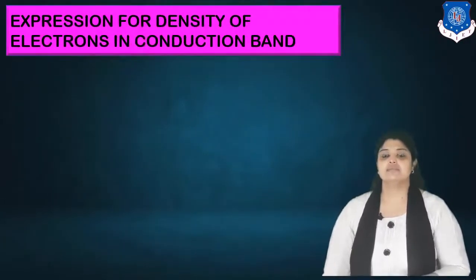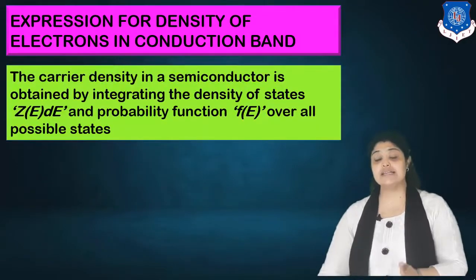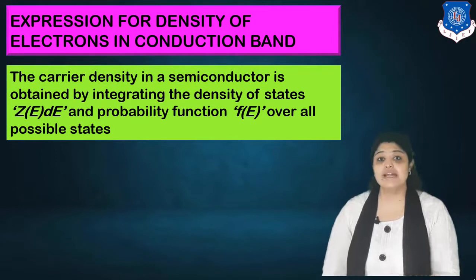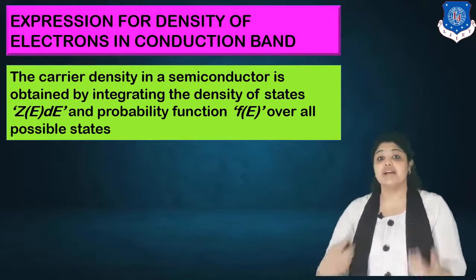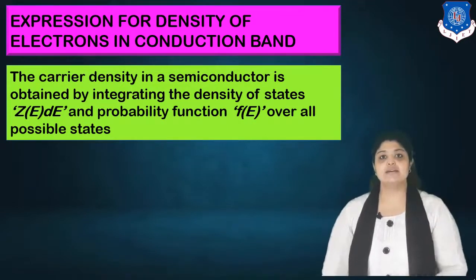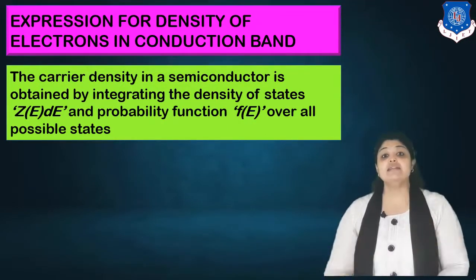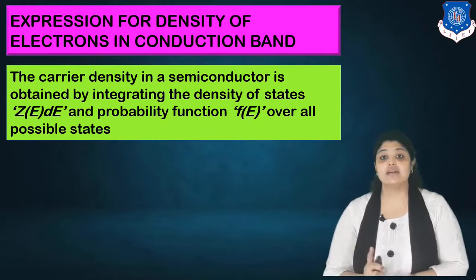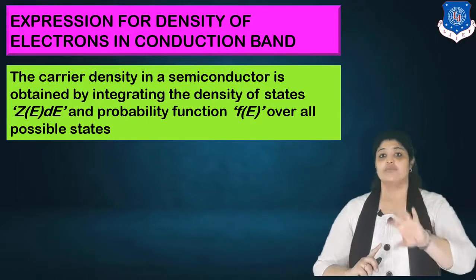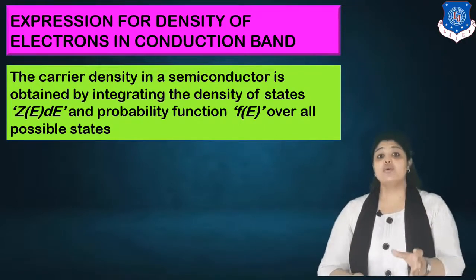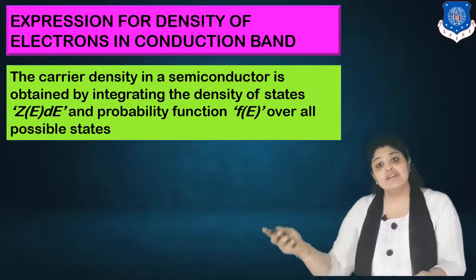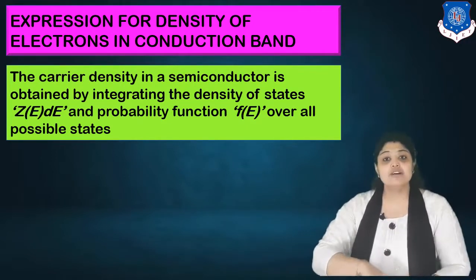Now let's start with the density of electrons in the conduction band. How do you find out the number of electrons per unit volume, or the density of electrons? Carrier density in a semiconductor is obtained by integrating the density of states, Z(E)dE. This is a topic we discussed in electronic materials. We know the equation of Z(E)dE, so we have to find out what the available energy states are and then we have to multiply it by the probability function.